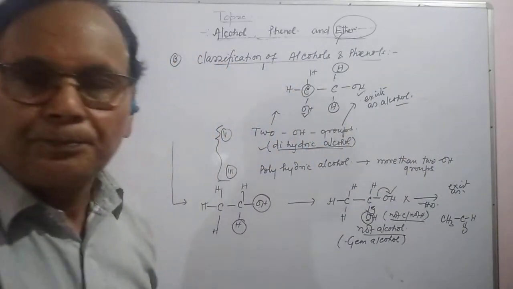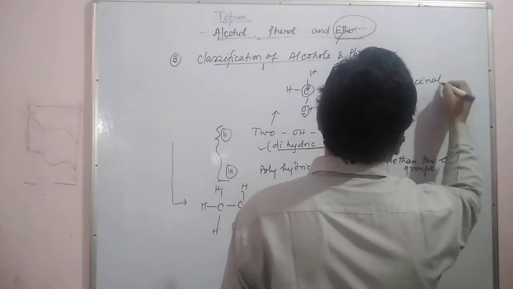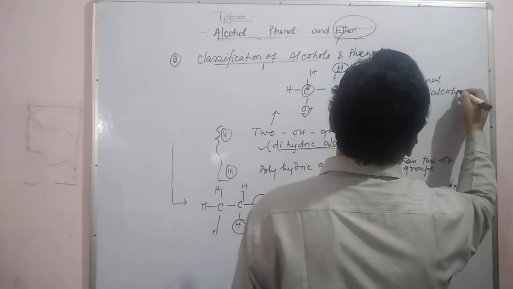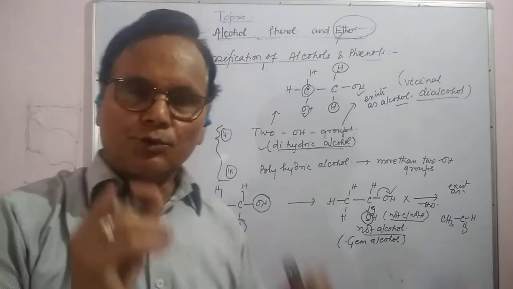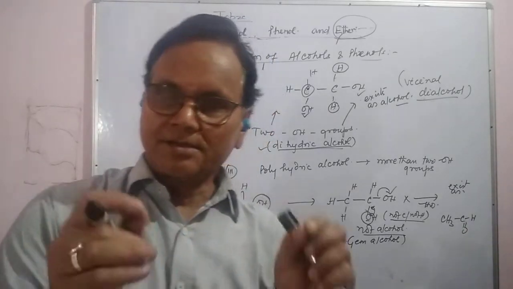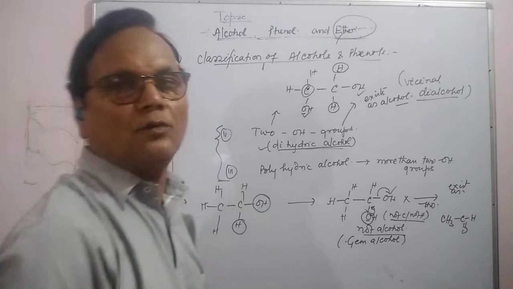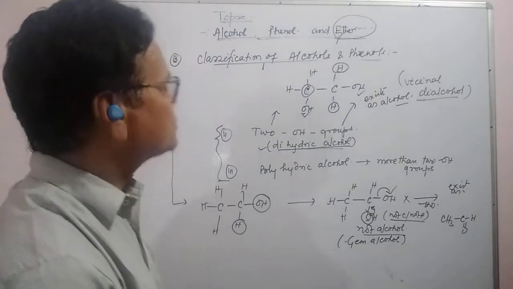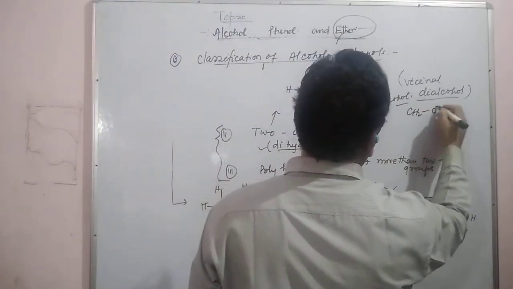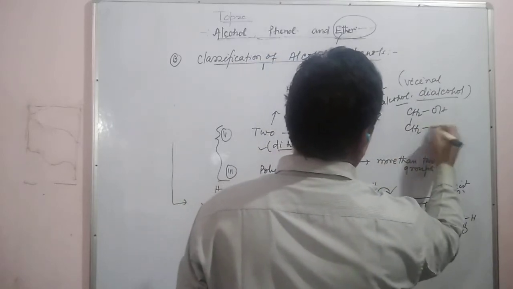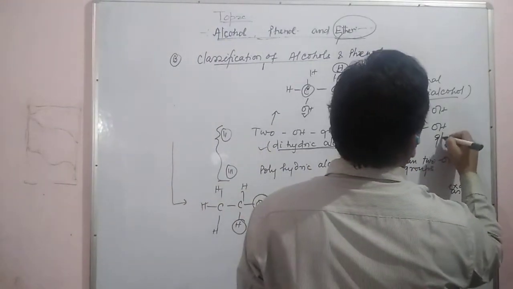Did you understand? This is called vicinal dialcohol. Because two OH groups join with adjacent carbons, that is vicinal dialcohol, which exists as alcohol. This is also called glycol, that is CH2OH and here is CH2OH. This is glycol.